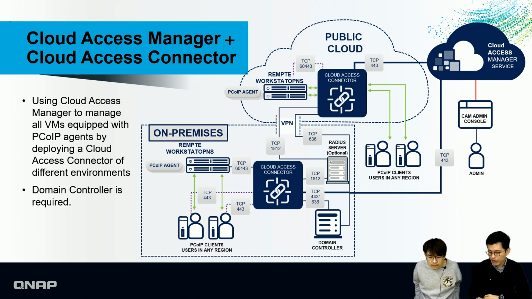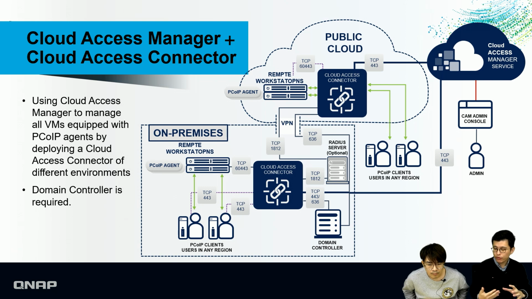If you want to manage different environments, such as the public cloud or any on-premise environment, you can use this CM to control all of them. But you use the Cloud Access Connect as a broker or middleware in each environment.